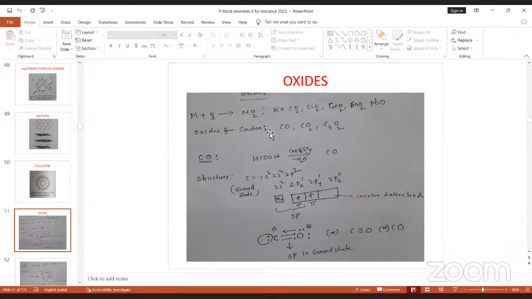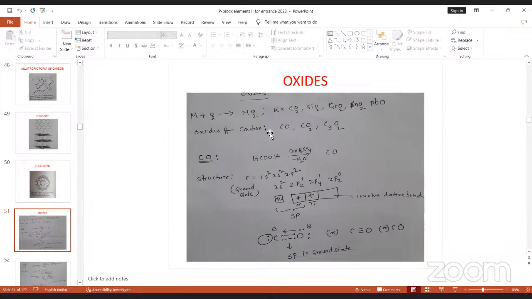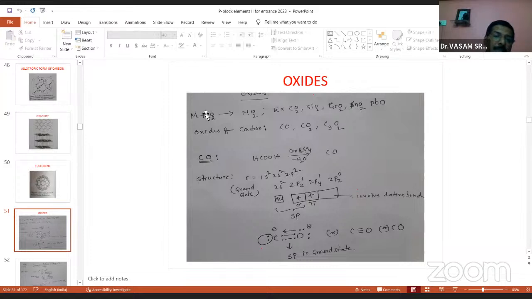Why? What is the reason? Why can the 4th group elements always form only MO2 type of oxides, not MO3 or MO4? What is the reason? +4 oxidation ఉంటాయి sir. Yes. Why? Because the maximum covalency is +4. That's why MO2 or +4.